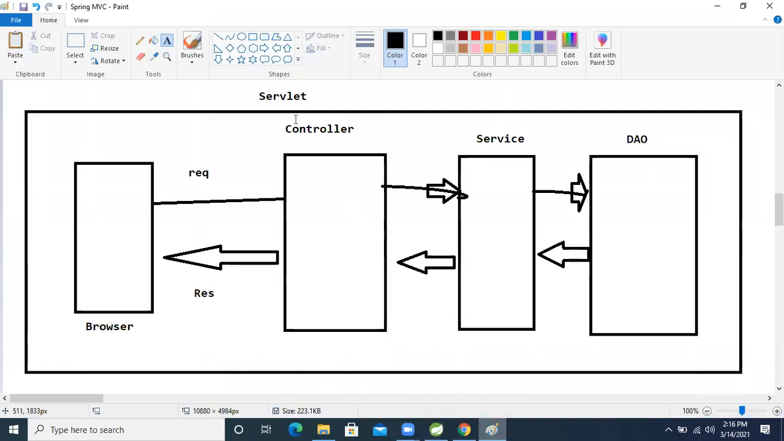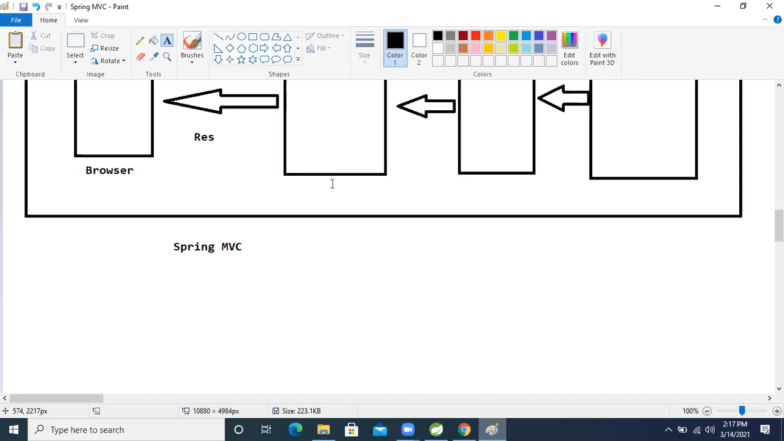Using J2EE or servlet technology, we can develop which kind of application? Web application. So using Spring MVC, which kind of application will we develop? Web application. So let's understand the flow of Spring MVC in diagrammatic format.